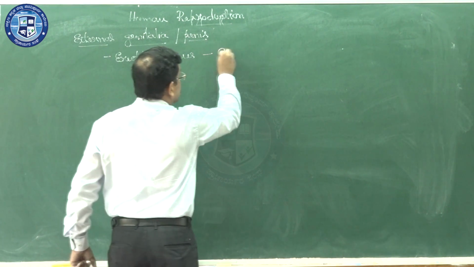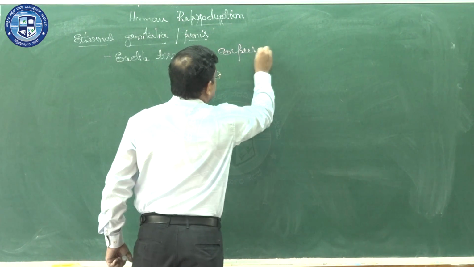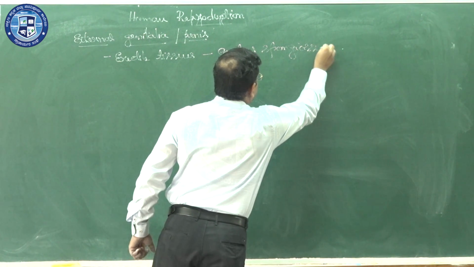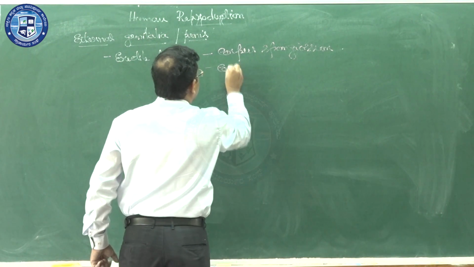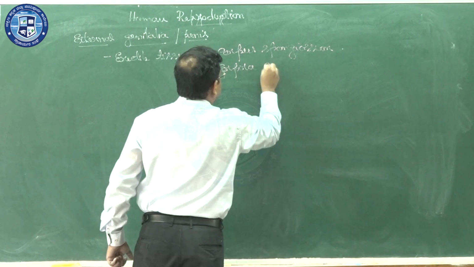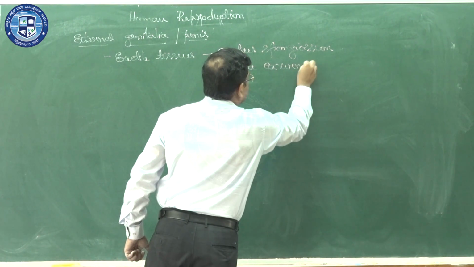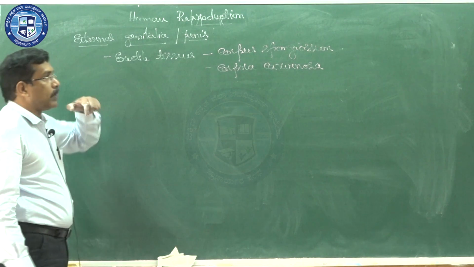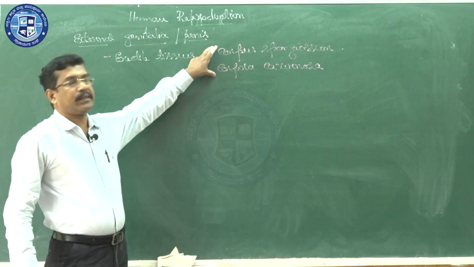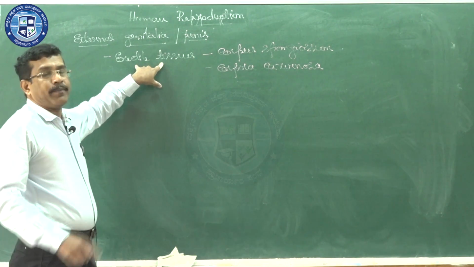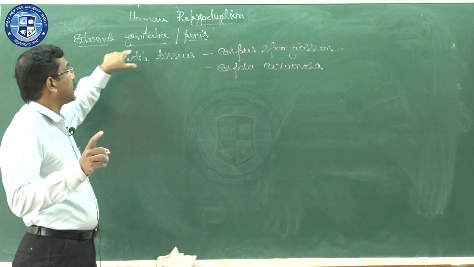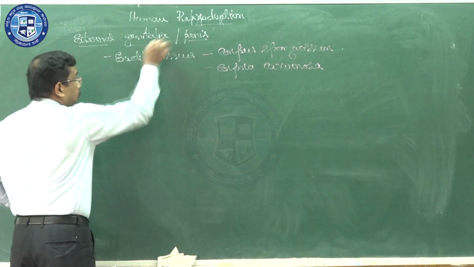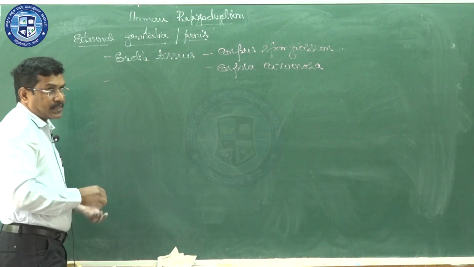The erectile tissues are corpus spongiosum and the second one, corpora cavernosa. These two words are not there in the NCERT textbook, but they mention the term erectile tissue. And through the penis, the male urethra passes out.